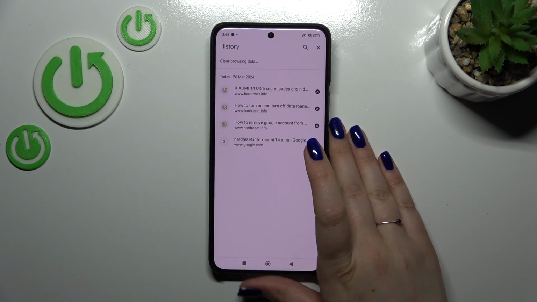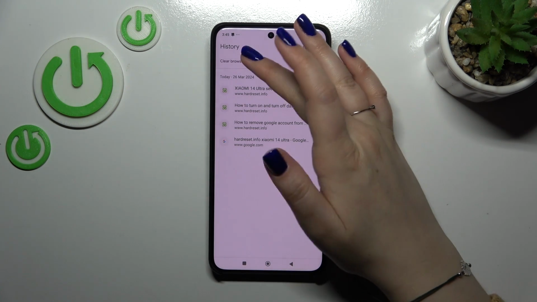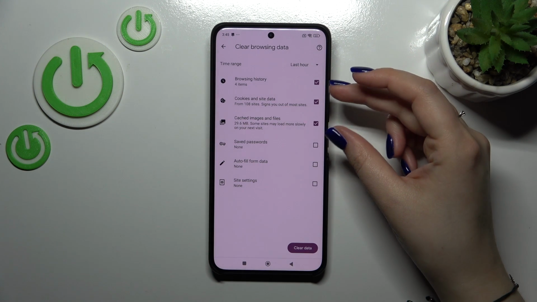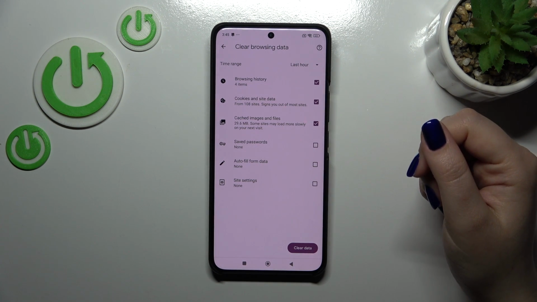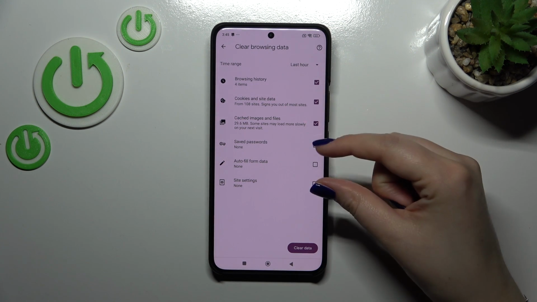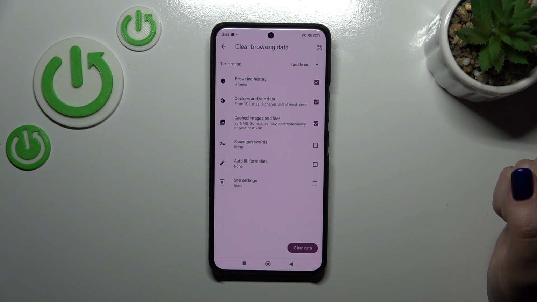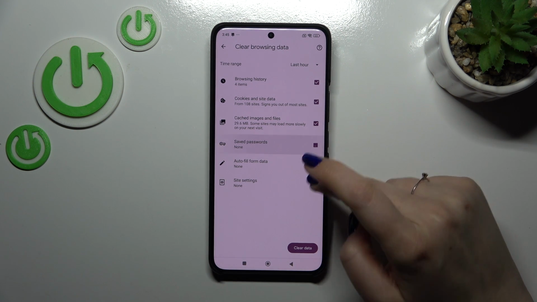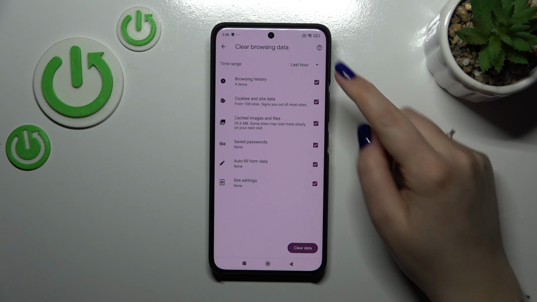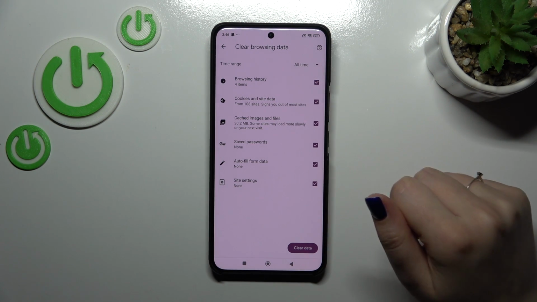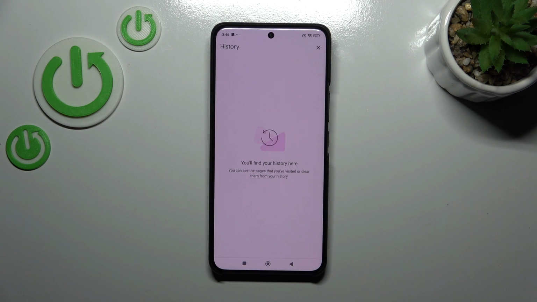Or if you want to remove advanced browsing history, just tap on Clear Browsing Data, and here we've got the basic options with the browsing history, cookie associated data, and cached images and files, and advanced options with saved passwords, autofill data, and site settings. So if you want to remove something, make sure that it is marked. I will remove everything. We can also change the time range from last hour to, for example, all time, and then tap on Clear Data, and as you can see, the history is empty.